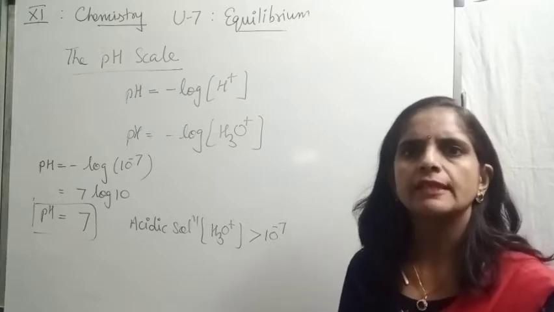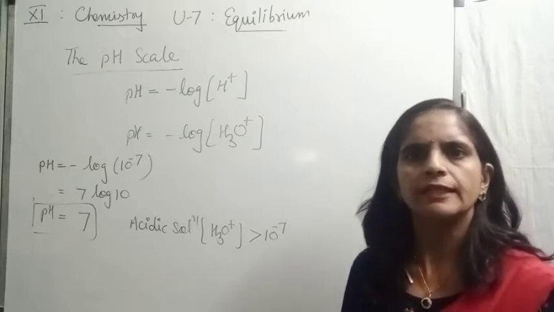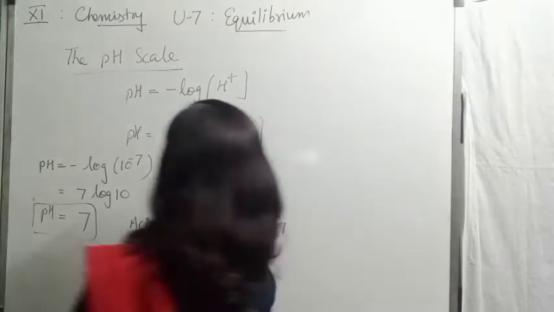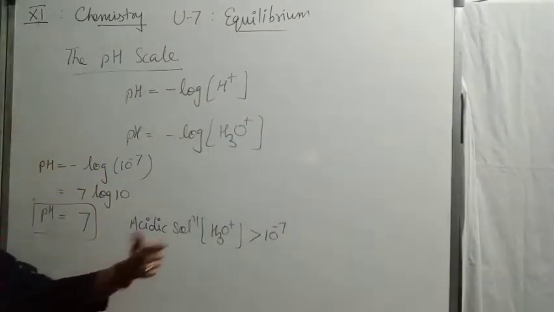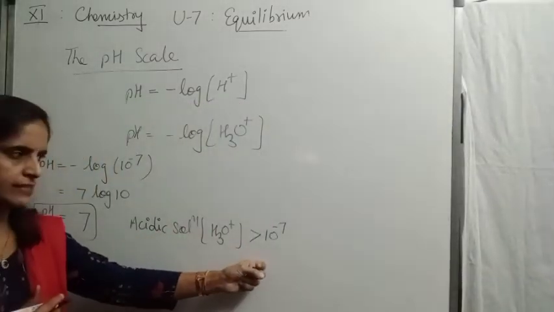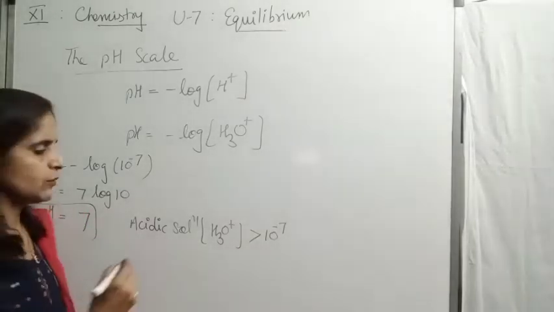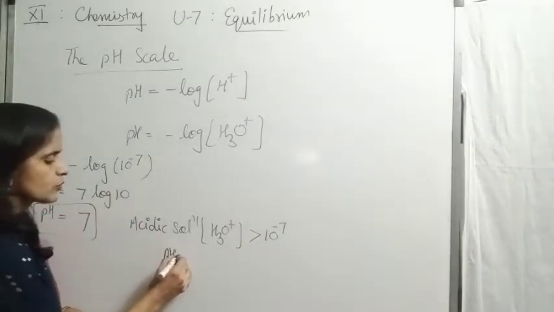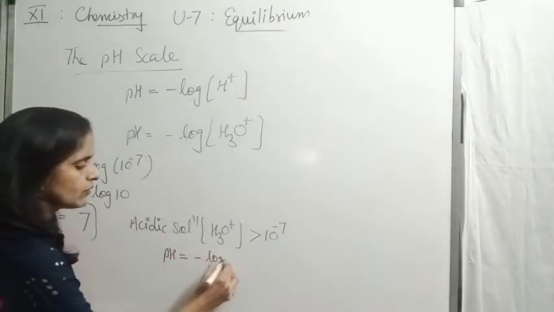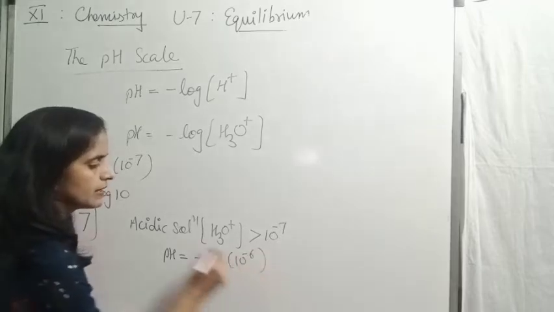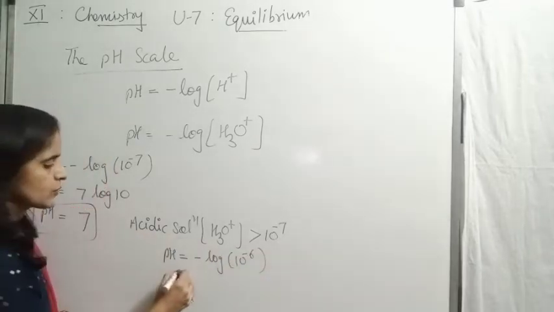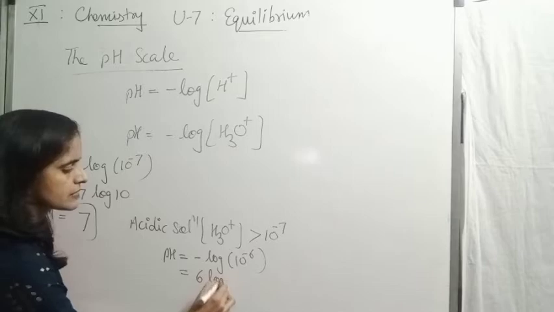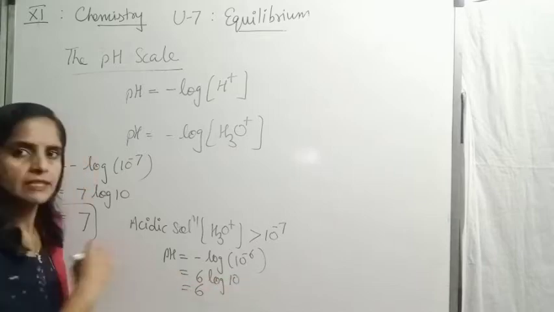It can be minus 6, minus 5, minus 4, minus 3 in this way. Let us take hydrogen ion concentration as 10 to the power minus 6 and substitute the value in the formula of pH. So pH equals negative log of 10 to the power minus 6. So it will be 6 log 10, that is 6.